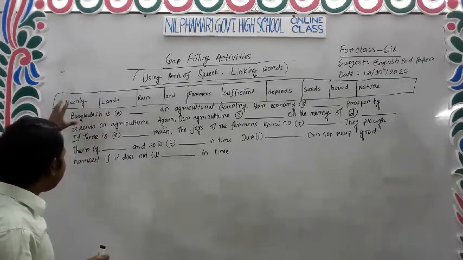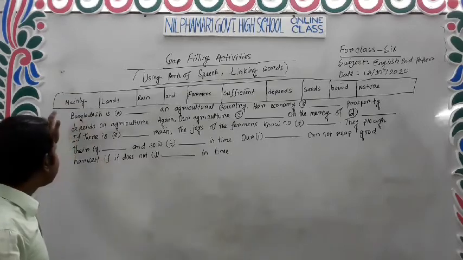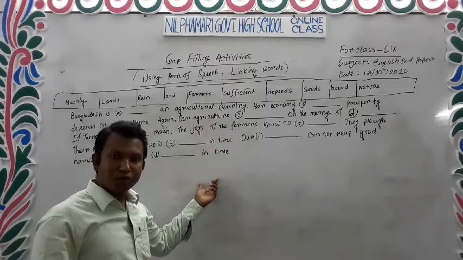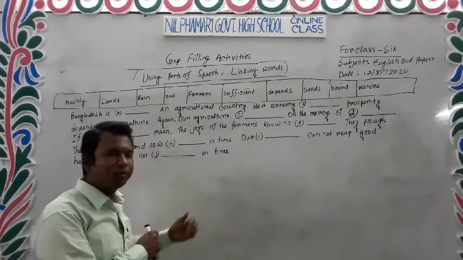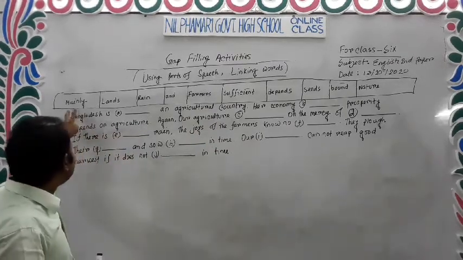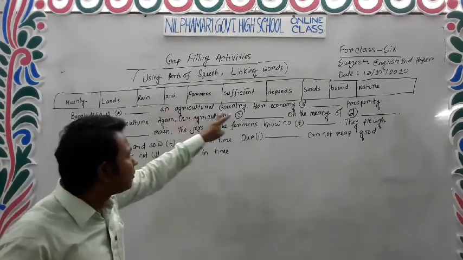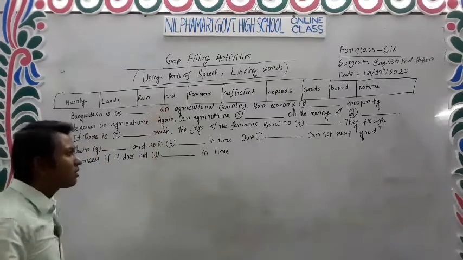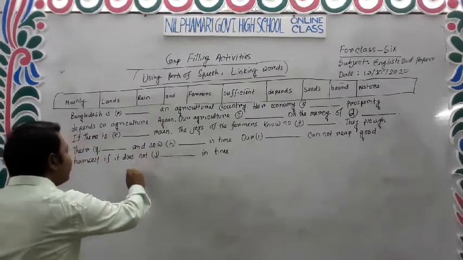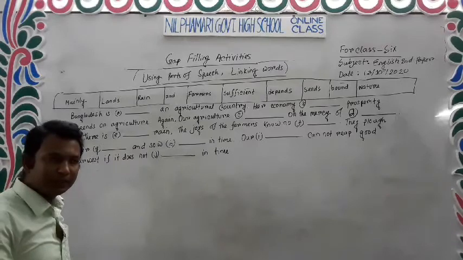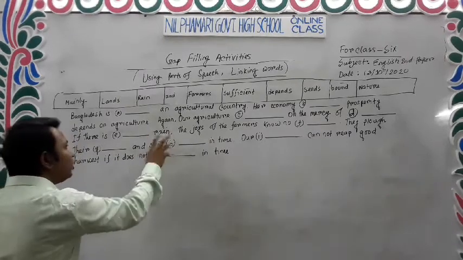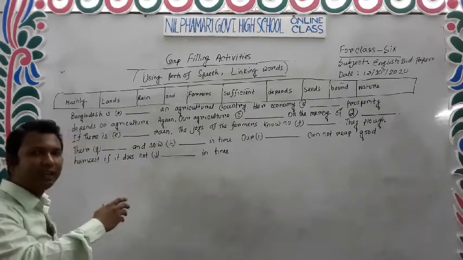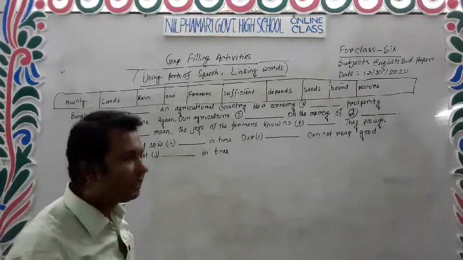As an example, here is a fill in the gaps on the board. Look, some words are in the boxes, and with the help of this box, we have to fill in the gaps, and then we will find a passage and get complete spaces.